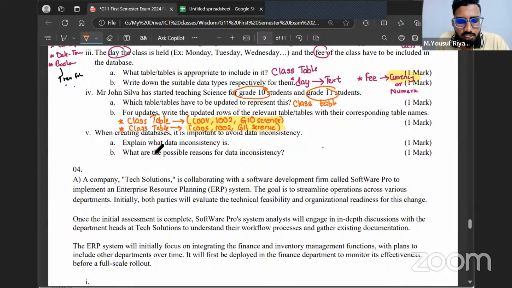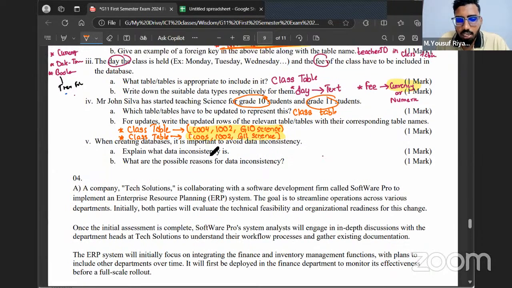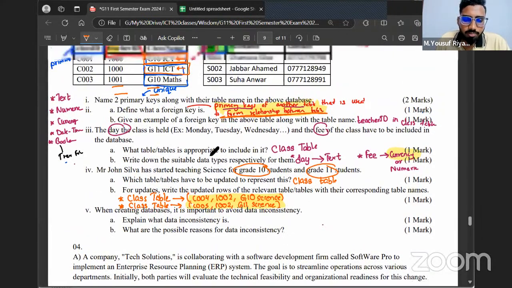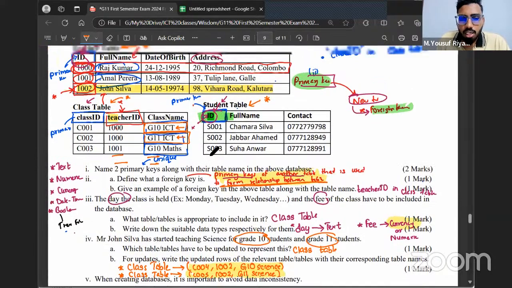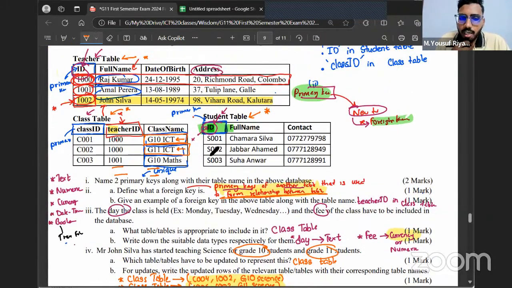Explain what data redundancy is. Okay, now, so data inconsistency. When creating a database, it is important to avoid data inconsistency. Explain what data inconsistency is. I'll tell you one thing. A while ago, I told you the reason why I mentioned teacher ID here instead of mentioning teacher name. I told you what the reason was.